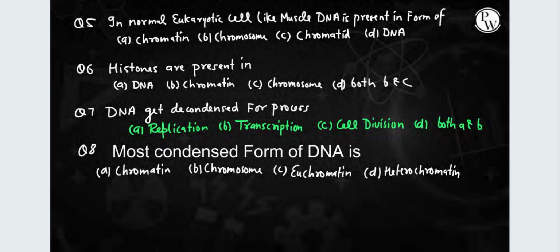Fifth, it has to be A. Alright, next: histones are present where? Histones are present in chromatin and chromosome, so I will opt for option D, both B and C. DNA gets decondensed for processes, of course replication and transcription, so answer option D, both A and B. Most condensed form of DNA is, again, chromosome, that is option B.